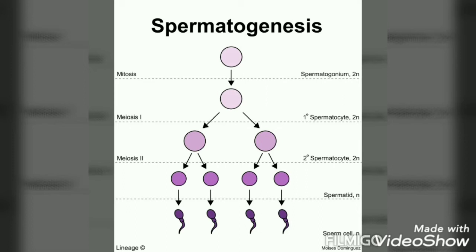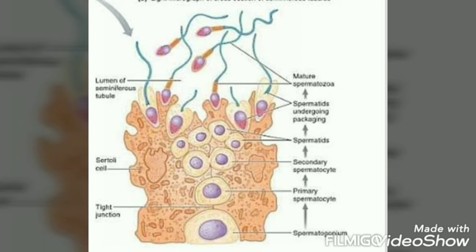Let us now discuss the development of sperms. The development of sperms in the testis is called spermatogenesis. The formation of sperm from the germ cells in the testis is spermatogenesis. The process begins at puberty. Spermatogonia present in the lining of seminiferous tubules undergo mitotic division to increase their number. Each spermatogonium is diploid, that is, in human beings they have 46 chromosomes.